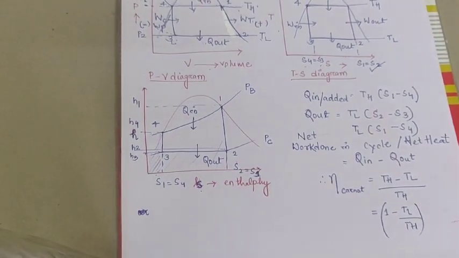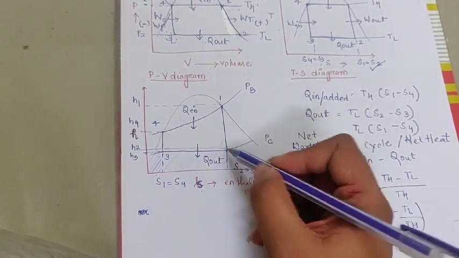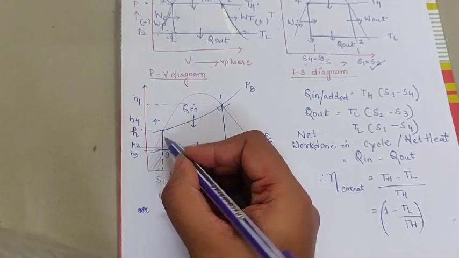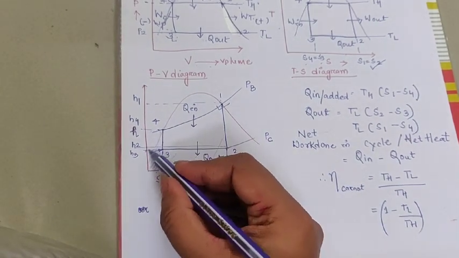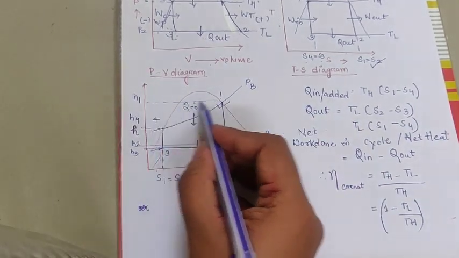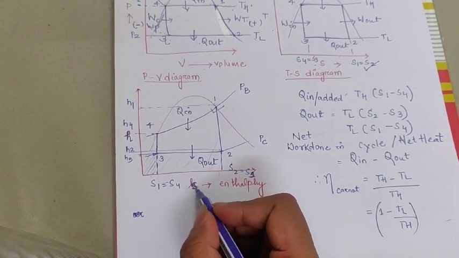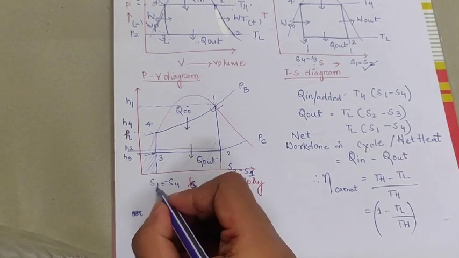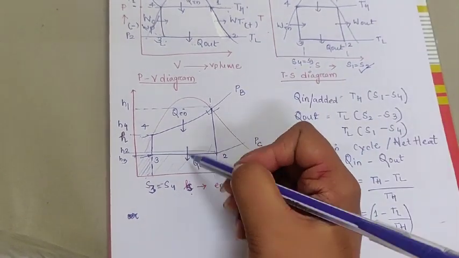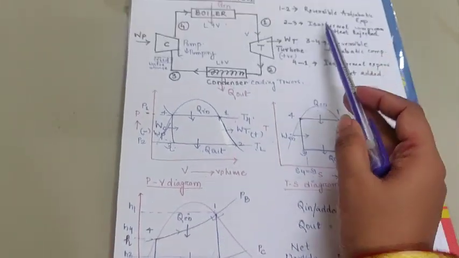So you can gradually see in the HS diagram which point has the highest latent heat and which has the lowest. Here is the highest peak of latent heat, here is the lowest part. So H3 is smaller than H1. H1 takes this much area of the graph. As in the entropy diagram, S1 is equal to S4, and S3 is equal to S4, here S2 is equal to S1. Q in is at constant pressure or constant temperature, as I have written, isothermal.